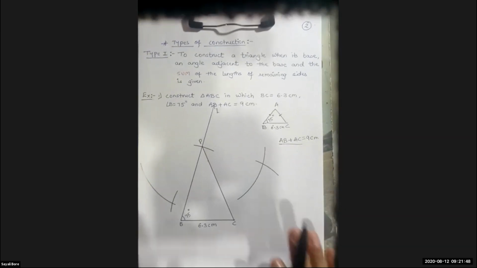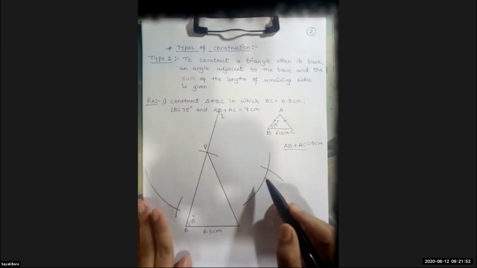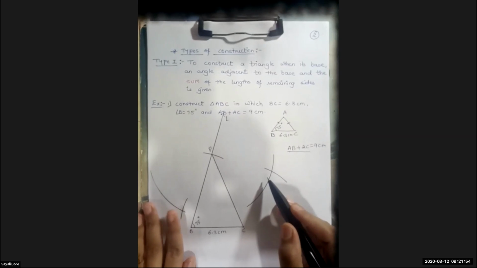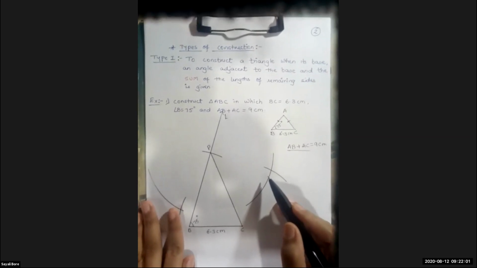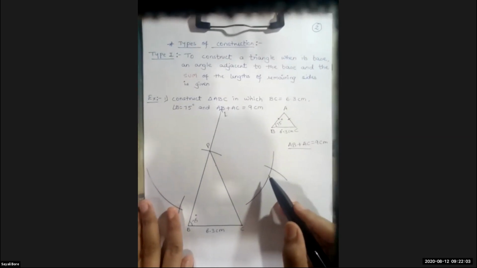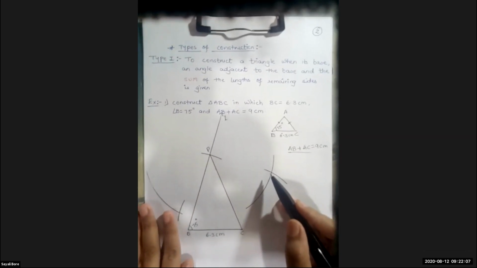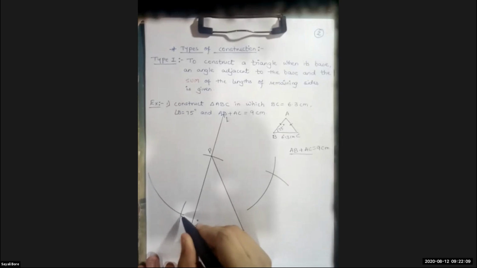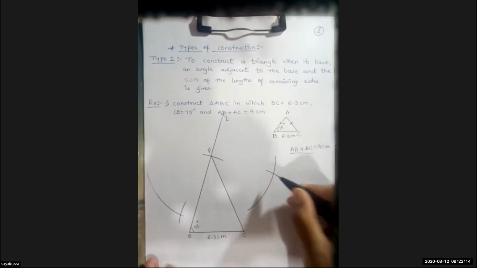I told you that you have to cut the arc in such a way that the second arc should intersect the first arc, so that you get an intersection point of 2 arcs. Now here you can see 2 arcs, they are intersected and we get a point here and one here.